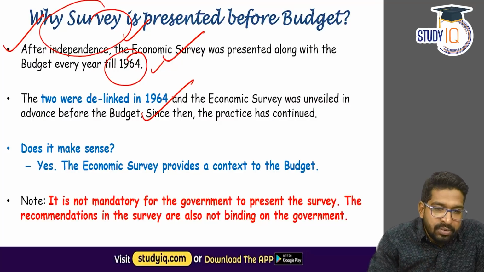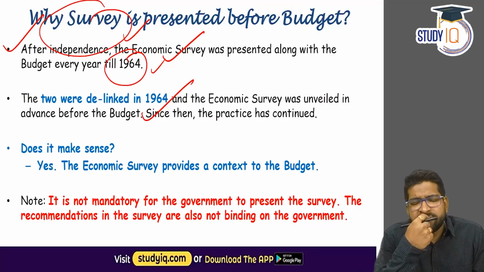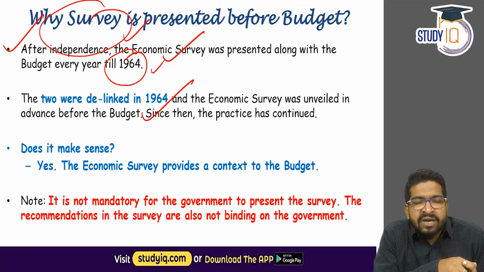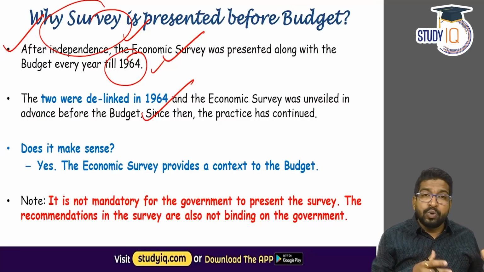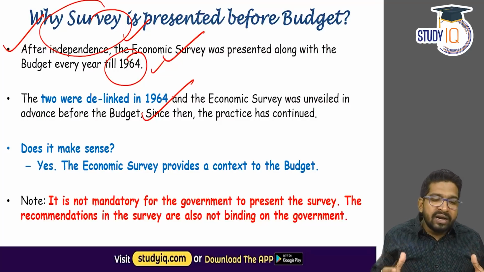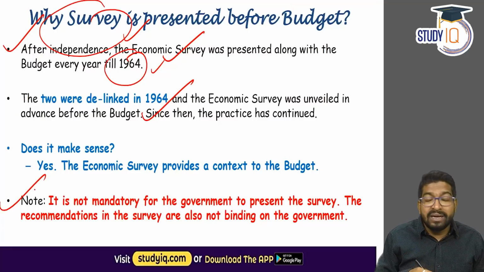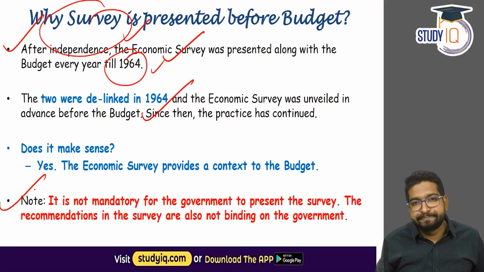Now, the next question. Sir, what happens if the government does not present the economic survey, if it does not want to present its report card? The economic performance is very bad and it doesn't want to show it. There is no hard and fast rule that the economic survey has to be presented. Please remember, it is the prerogative of the government.